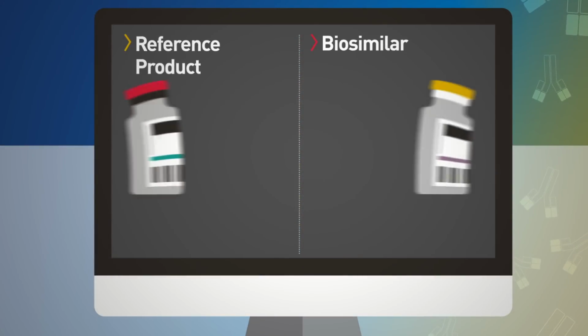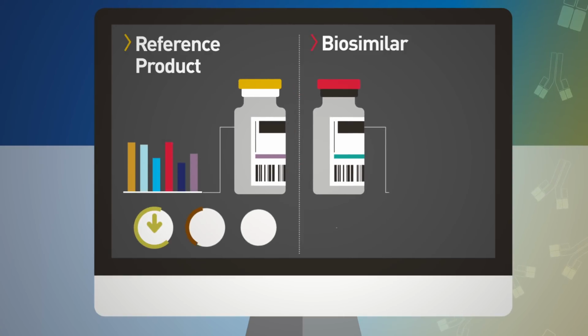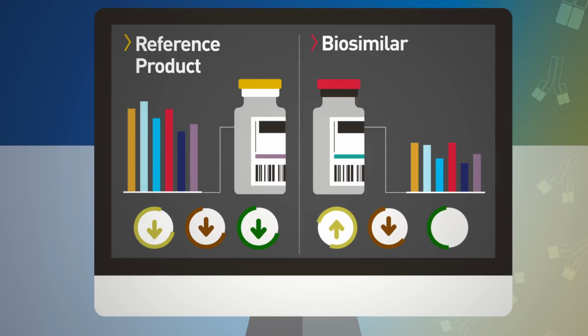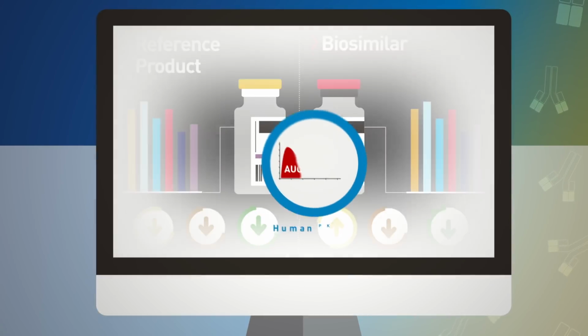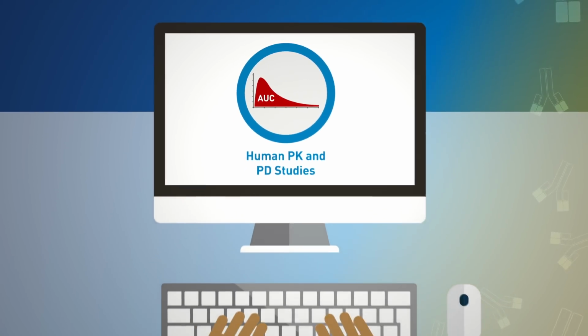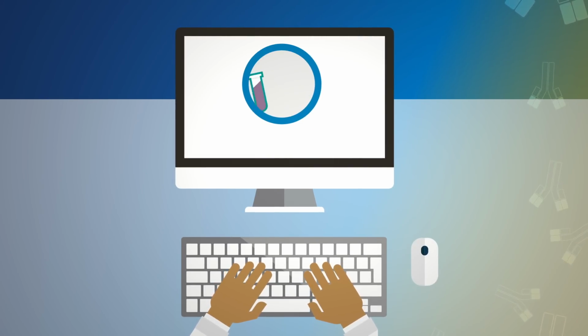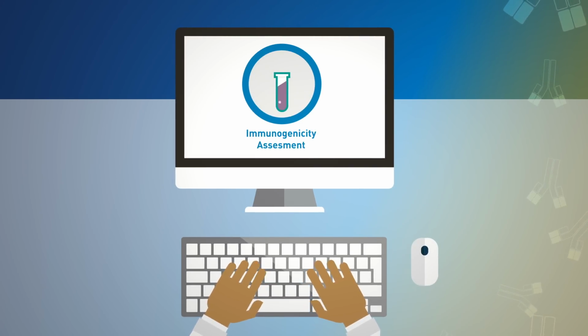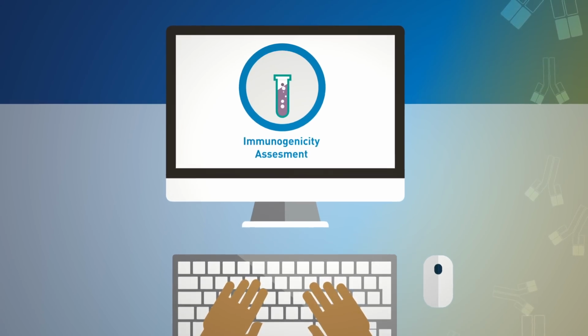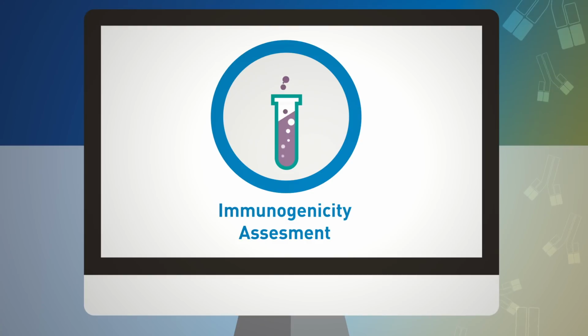There are a variety of studies that are used to support a demonstration that the proposed biosimilar has no clinically meaningful differences compared to the reference product. It can include pharmacokinetic and pharmacodynamic data between the biosimilar and the reference product that's really comparing exposure response profiles between the two products. There's a clinical immunogenicity assessment that looks for differences between the products in terms of the incidence and severity of human immune responses.